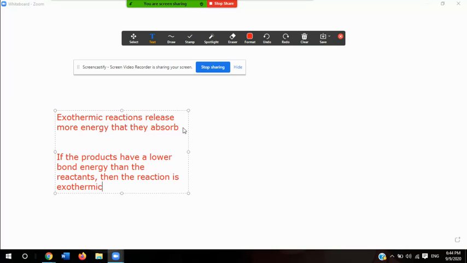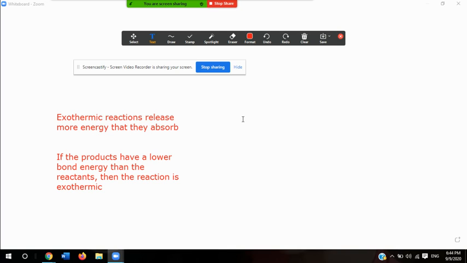If the products have a lower bond energy than the reactants, then the reaction is exothermic. Okay?